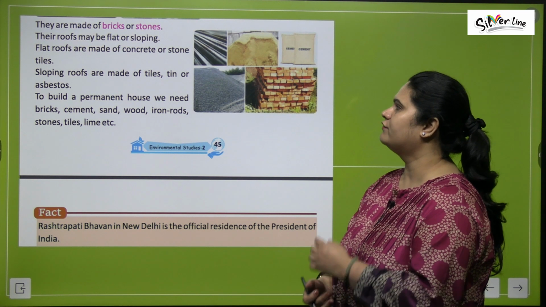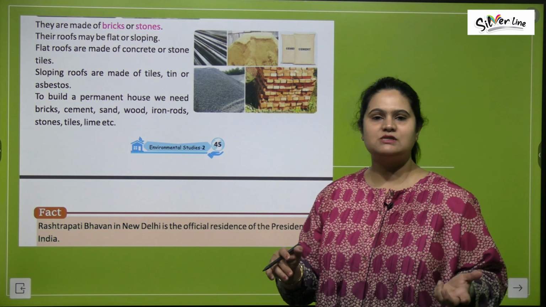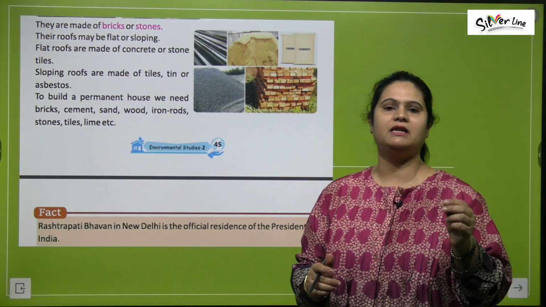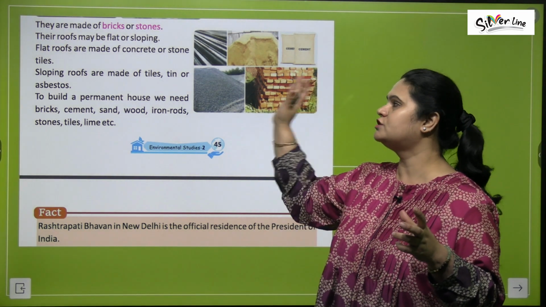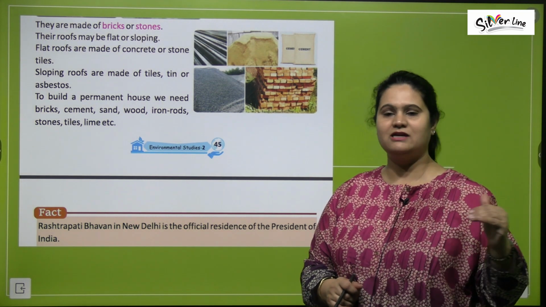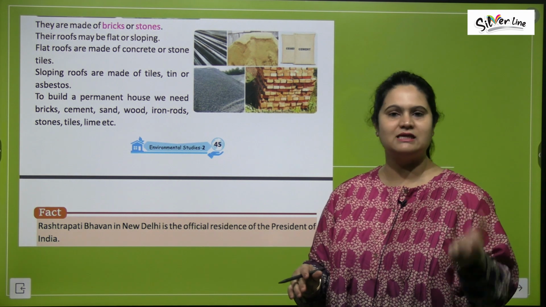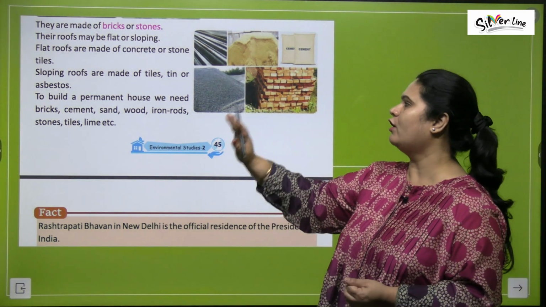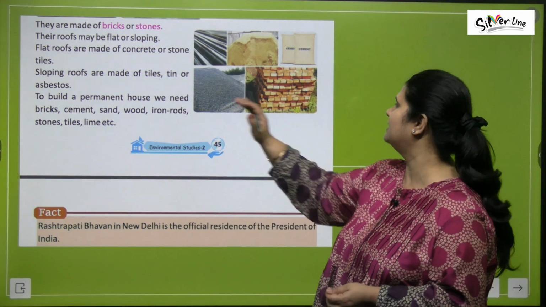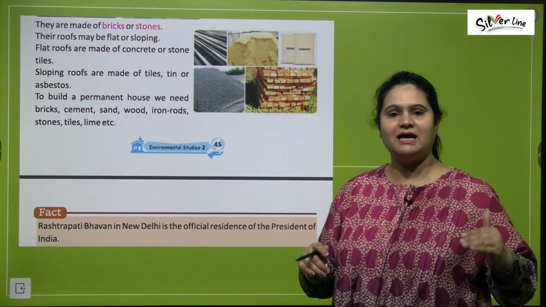Flat roofs are made of concrete or stone tiles. जो flat roofs होती हैं, they are mostly made from concrete, right? Concrete यानी पत्थरों से बनी हुई होती है या फिर stone tiles को use करके वो flat छतें बनाई जाती हैं. And sloping roofs, जो slanting roofs होती हैं, वो किन से बनाई जाती हैं? They are made of tiles, tin और asbestos, right? Tiles, जैसे आपने tiles देखी होंगी, उनको use करके roofs बनाई जाती हैं.